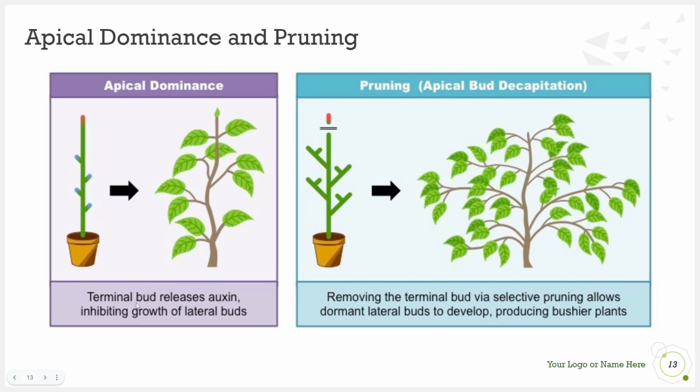And while a plant is growing along the terminal bud at the apical meristem, we see an inhibition of growth of the lateral buds, or a decreased amount of growth there. But if you actually prune or remove the apical meristem, you can inhibit growth in that we're going to keep it from becoming taller, but we will now see most of the growth at the lateral buds. And these buds, due to the selective pruning of the apical meristem, are now going to no longer be as dormant, and they'll start to develop and produce branches of their own, which creates a bushier plant.